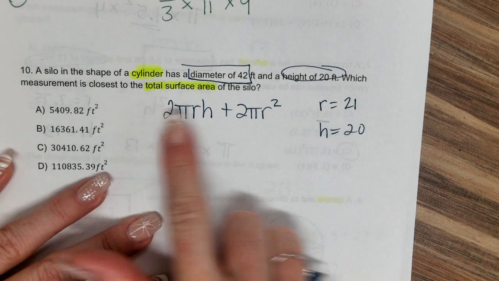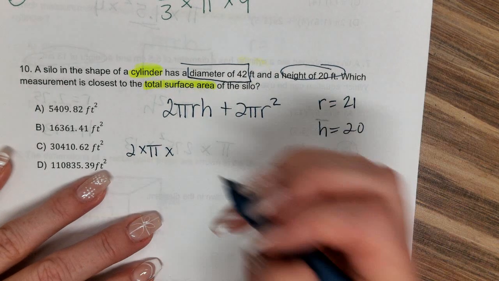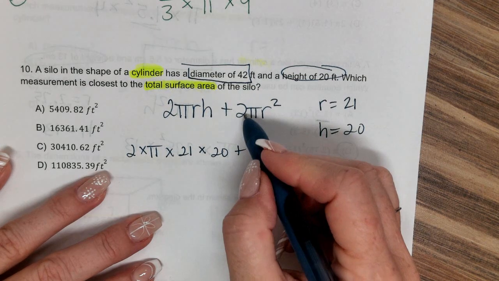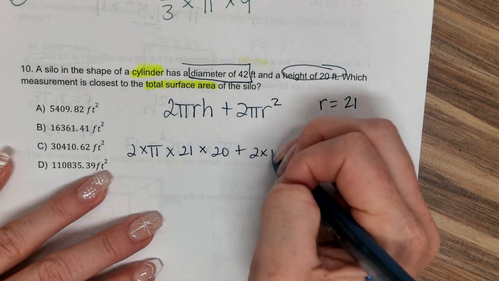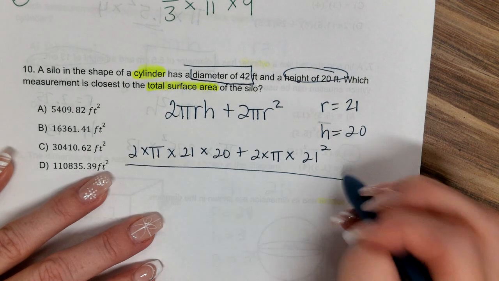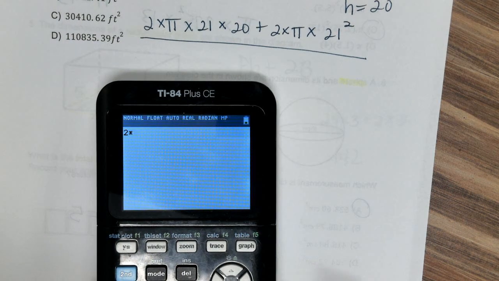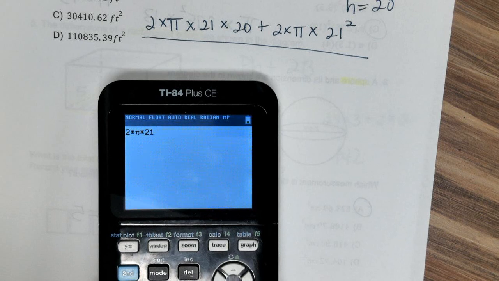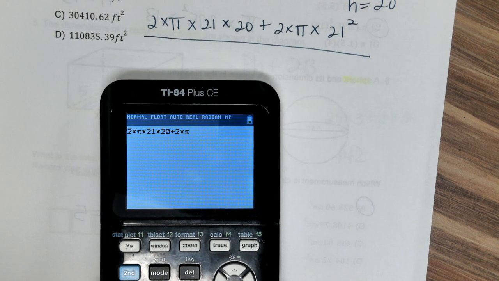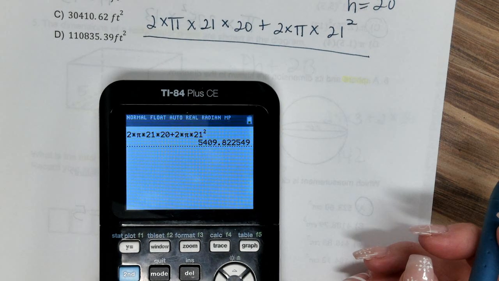So I need to write this down. 2 times pi times the radius, which is 21, times the height, which is 20, plus 2 times pi times the radius squared. And now I just type this in my calculator. The answer is 5,409.82.